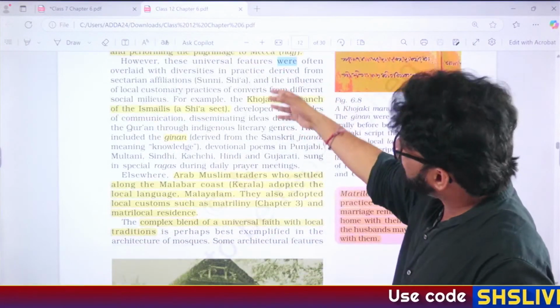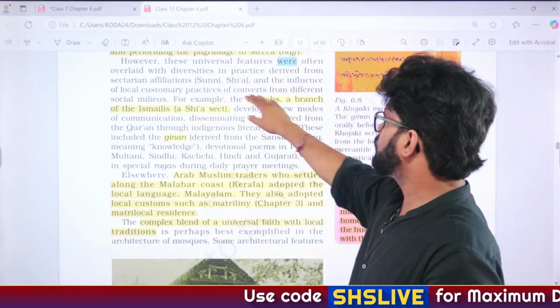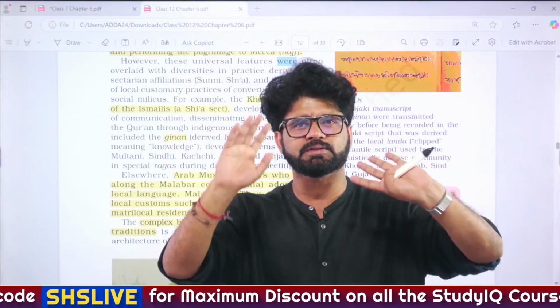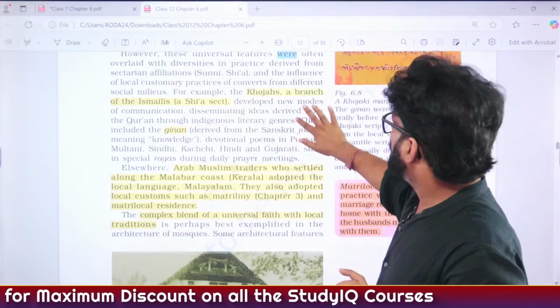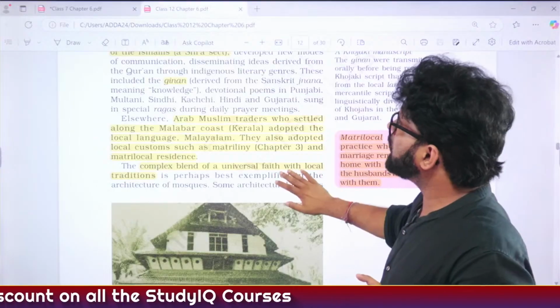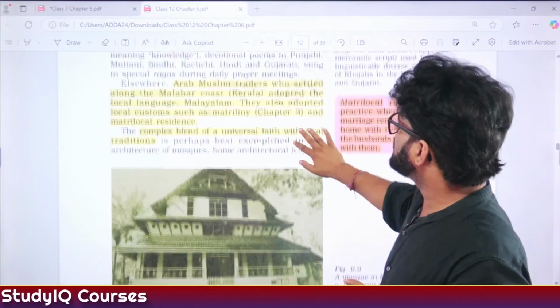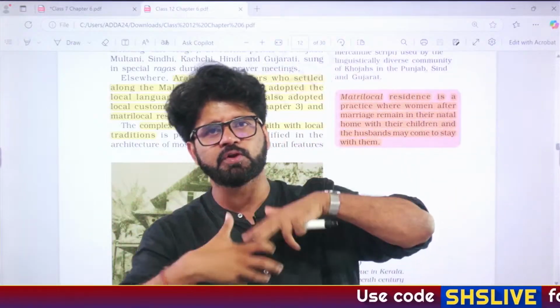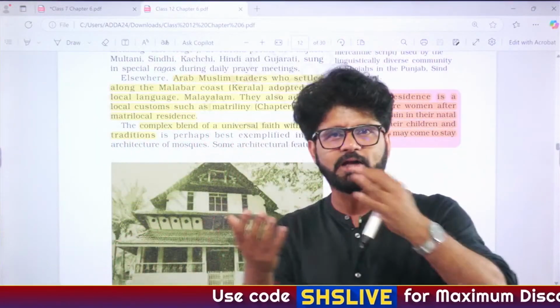And then they are saying that within Islam also there are differences. Sunni, Shia, Khojas, they have their own interpretation of Quran, Hadith, Ijma and all those stuff. Fine. Why are we reading all these things? NCERT is talking about it, plus we have to pay attention to the keywords here. And now they are saying how every religion is influenced by their locality, and that's what we are talking about.